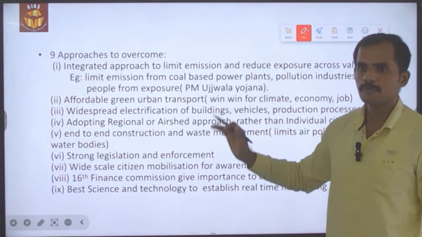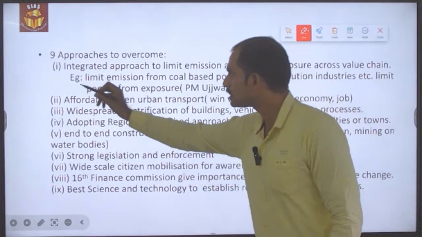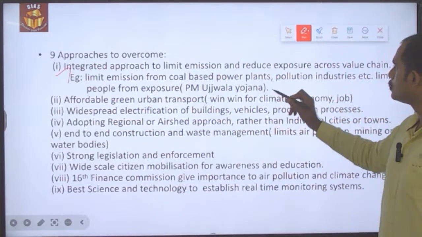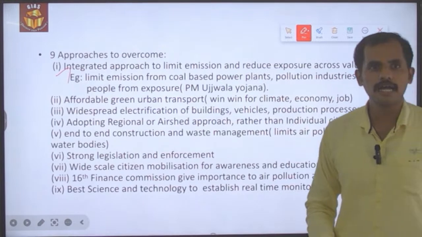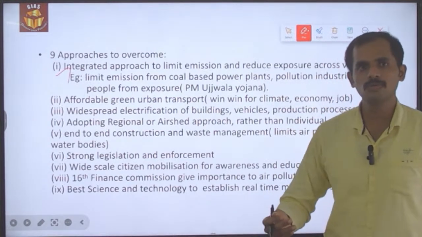So the 9 approaches that have been suggested by this article: what it is saying is that there should be an integrated approach to limit the emission and at the same time to reduce the exposure of the people to the pollution.